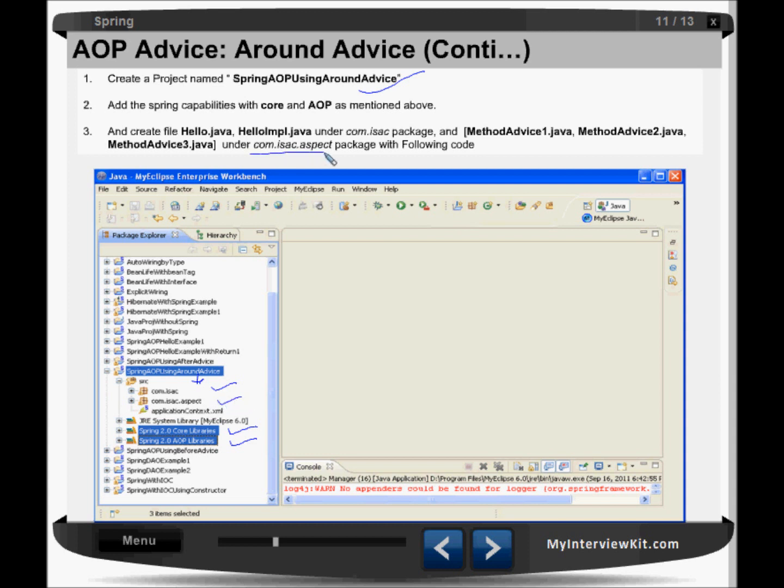Once you complete this, create two packages, com.isaac and com.isaac.aspect. Once you have created these two packages, create two Java files here. One is the interface, another is the class. Again, in the second package, the aspect package, we will create three Java files: method advice 1, method advice 2, and method advice 3.